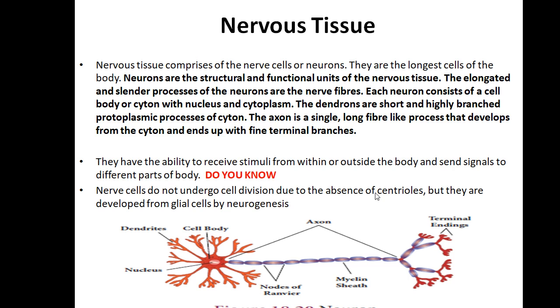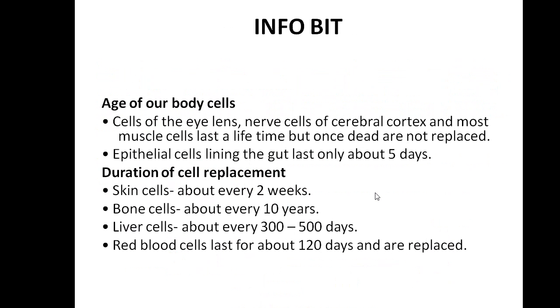They have the ability to receive stimuli. For example, if you are pinching me, when they are pinching their hand, the pinching is a stimulus. This goes to the brain and returns from the brain, and only then do we know we are being pinched. All this happens in a fraction of a second. So that is what they are telling: the ability to receive stimuli from within or outside the body and send signals to different parts of the body. Nerve cells do not undergo cell division due to the absence of centrioles, but they are developed from the glial cells by neurogenesis.